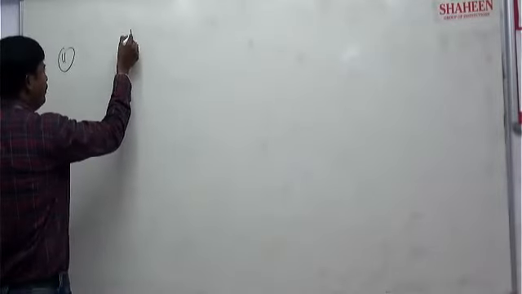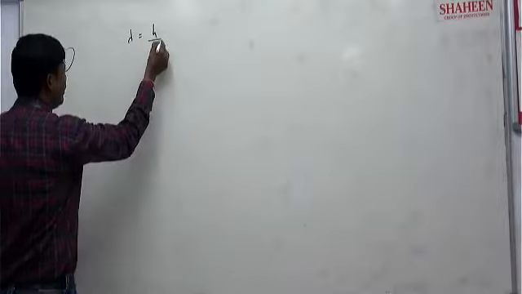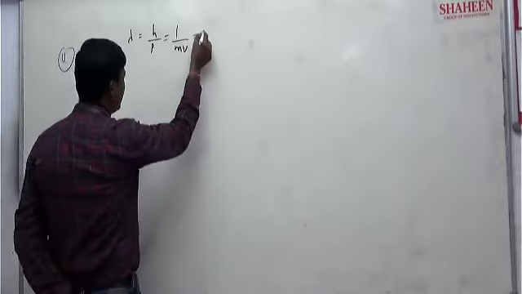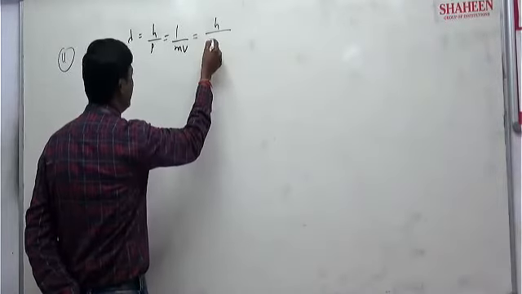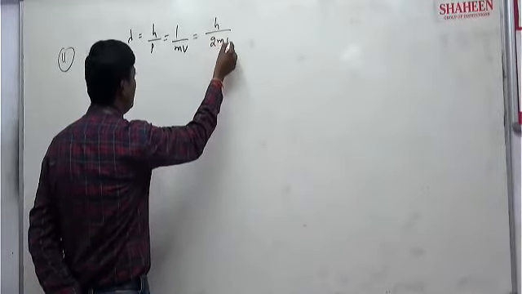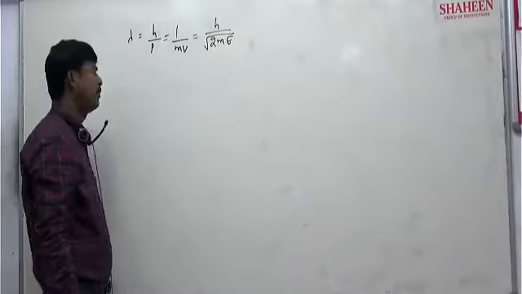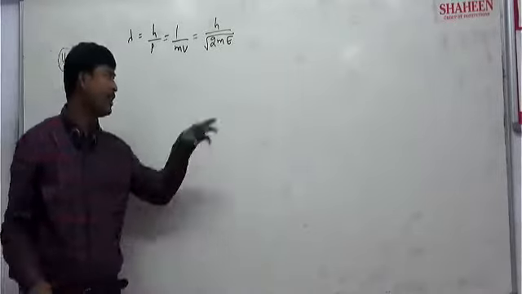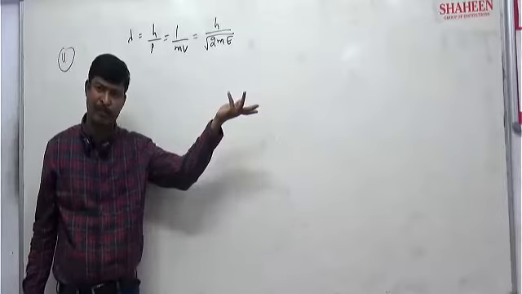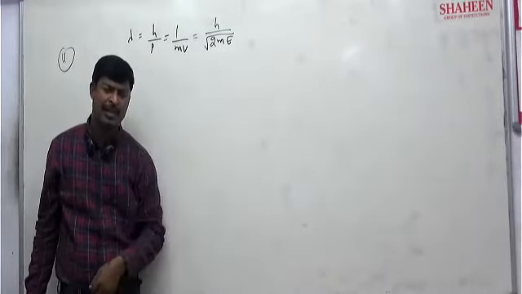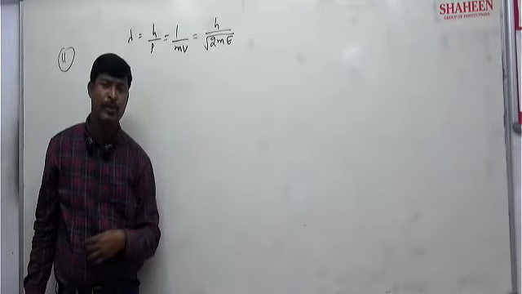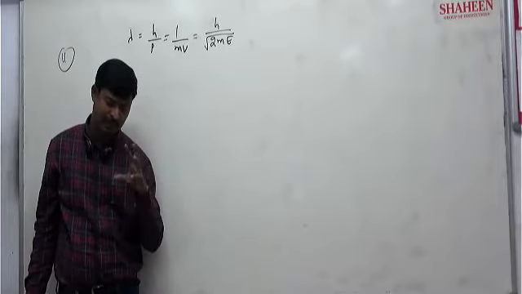So de Broglie wavelength, we know lambda is equal to h by p, or h by mv, correct? Or this can be written as lambda equals h by root over 2 m E, where E is the kinetic energy of the particle, correct? If it is a charged particle, E should be taken as Q into V, the accelerating potential present there, right? The direct formula given for electron is 12.27 by root V, and 0.286 by root V for proton, correct?